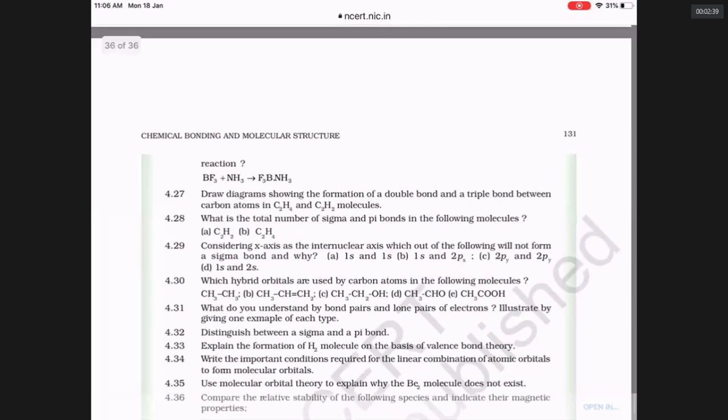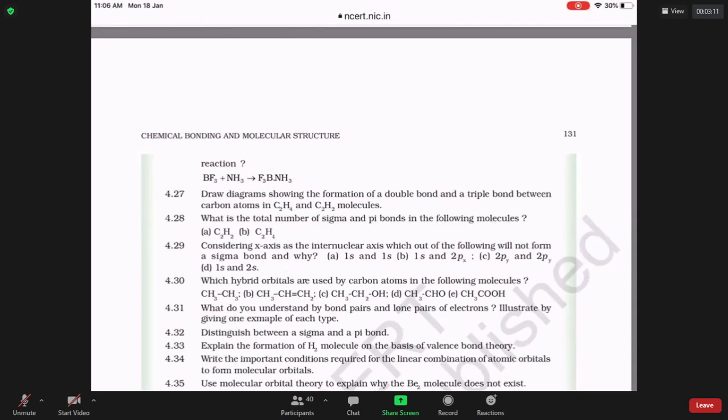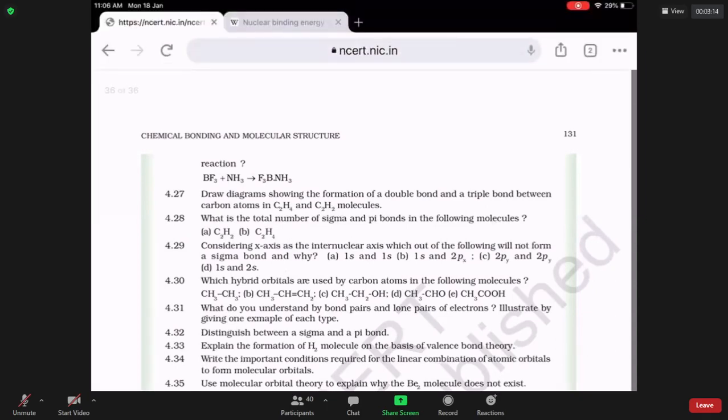Can you do 4.27? Draw a diagram showing the formation of double bond and triple bond between carbons in ethene and C2H2. Yes, a question. Sir, 4.28. 4.28, yeah, we have done that just now. What is your doubt? Sir, 4.28.